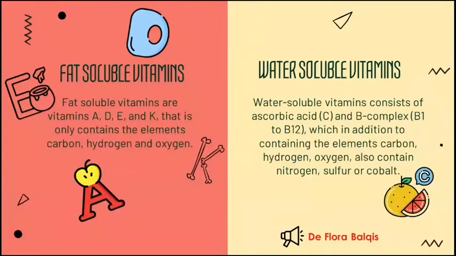Vitamins are divided into two types. First is fat-soluble vitamins. Fat-soluble vitamins are vitamins A, D, E, and K, which only contain the elements carbon, hydrogen, and oxygen. The second is water-soluble vitamins. Water-soluble vitamins consist of ascorbic acid or vitamin C and the B complex, which in addition to containing the elements carbon, hydrogen, and oxygen also contain nitrogen, sulfur, or cobalt.